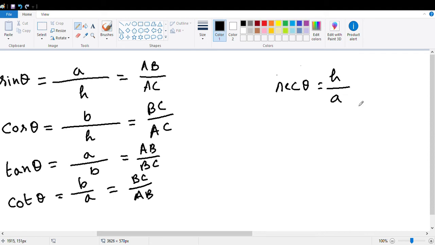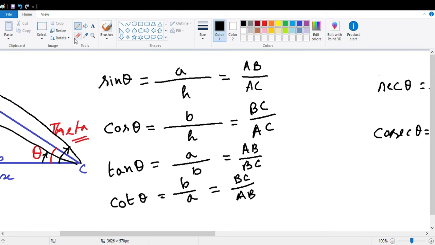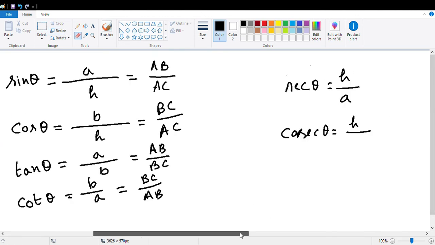Then cosec theta, that is hypotenuse by... Sorry, I got confused this time. Let me draw the picture one more time.